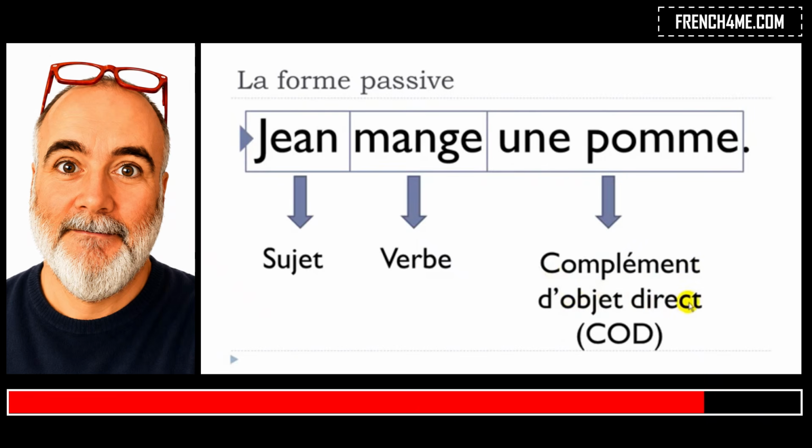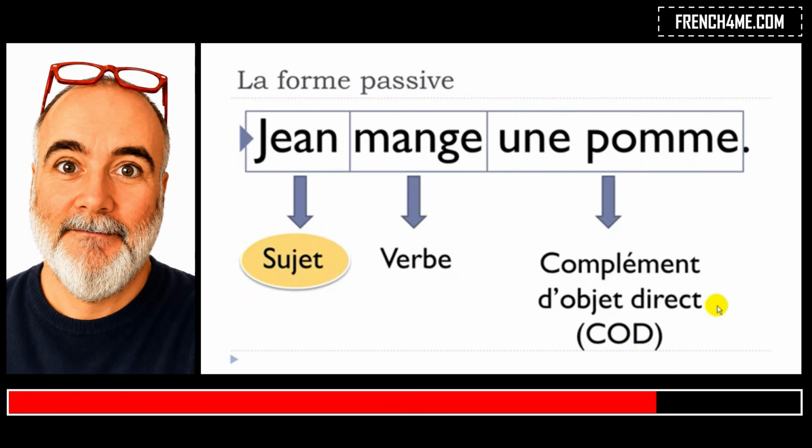I know it's a bit scary. Complément, just because it will complete the sentence, it will give more information. Then objet direct: objet, it's not because it's an apple. It could be a person, it's grammatically an object. And then direct, just because between your verb and this complément, you don't have any preposition. So normally we tend to write it like that, C-O-D, complément d'objet direct, all right?